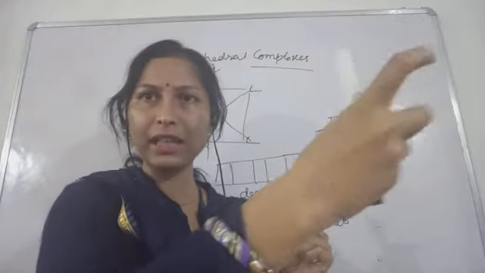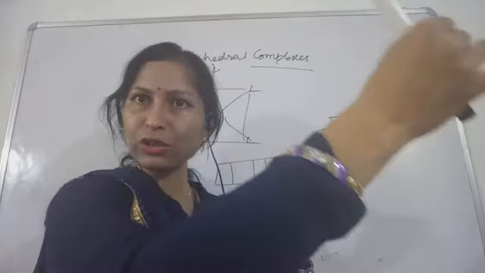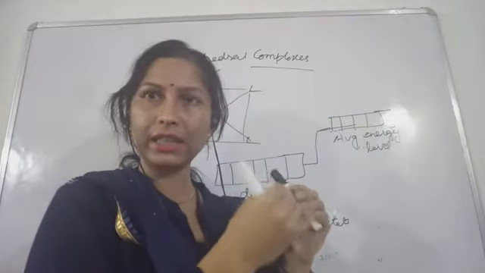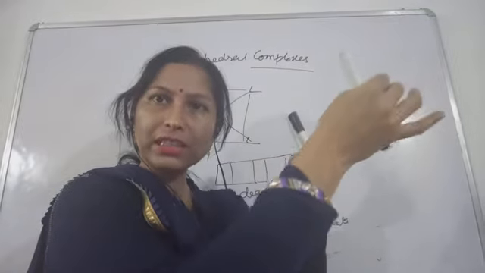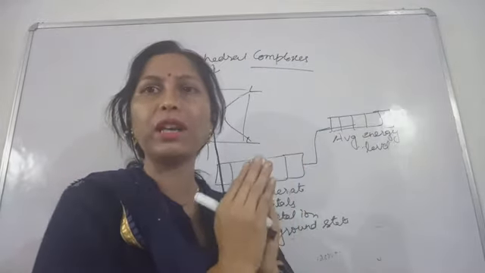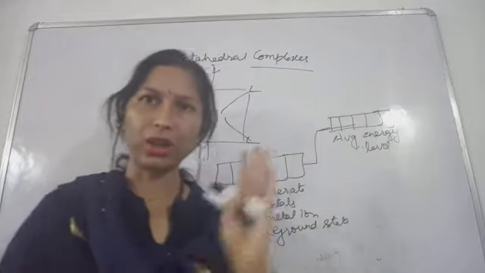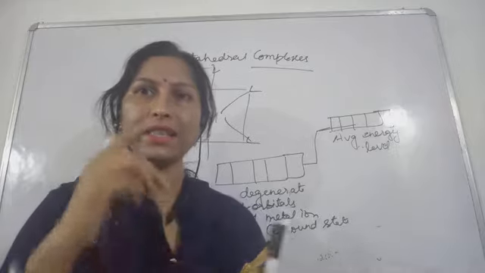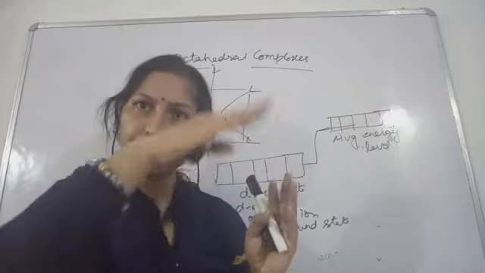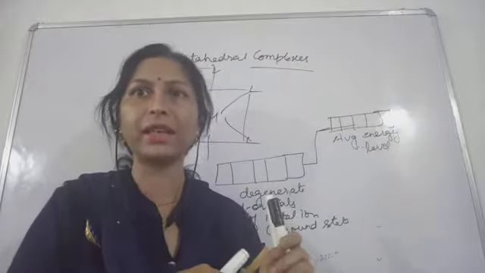The ligands also have orbitals containing electrons, and the metal orbitals also have electrons. So when these orbitals come close to each other, they experience more repulsion. Also remember that dxy, dyz, dzx lie in between the axes, so they will experience less repulsion.